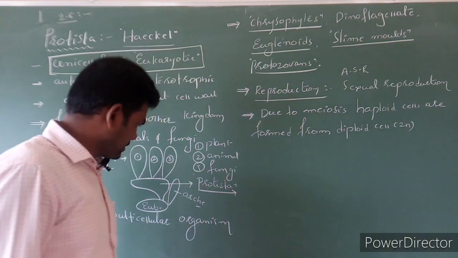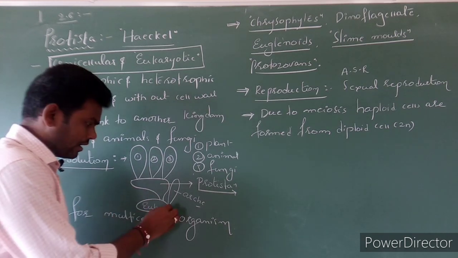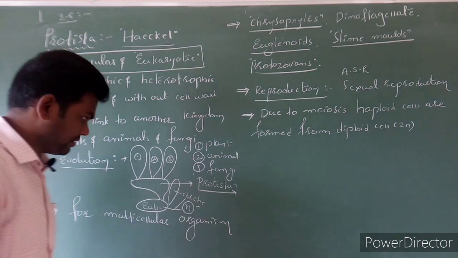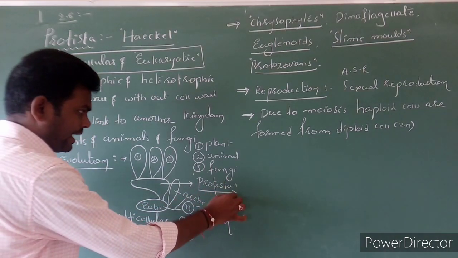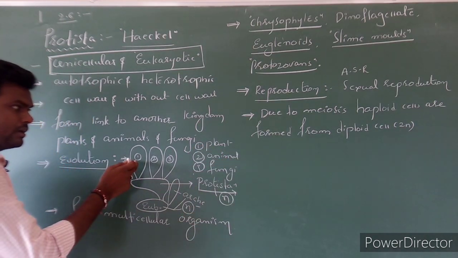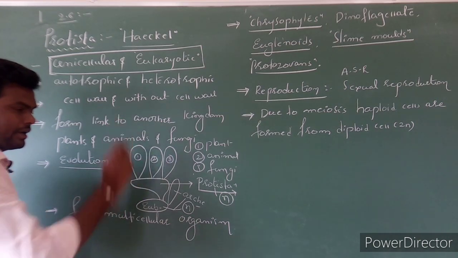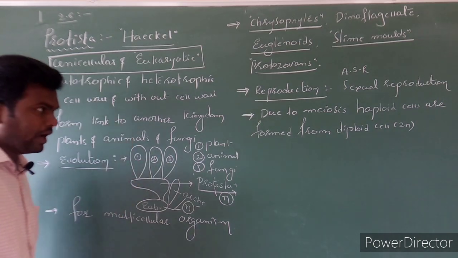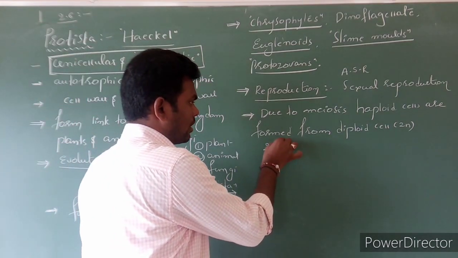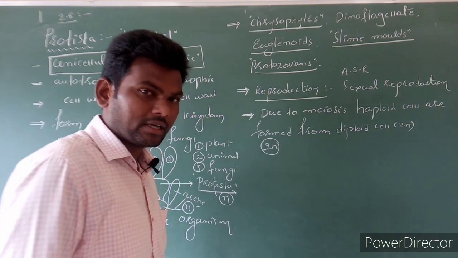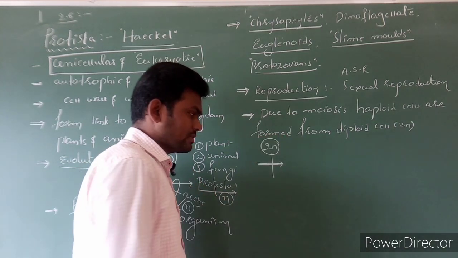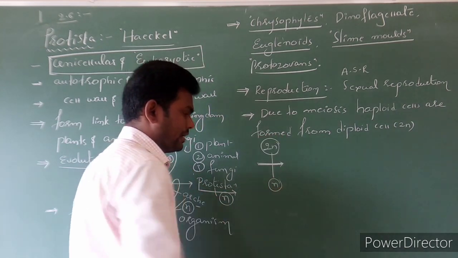You can notice one character here. Eubacteria and archaebacteria are in which condition? Haploid. Protista, n means single, haploid condition. And plants, animals and fungi are diploid in condition. You know very well what haploid and diploid are. Somatic cells always have a diploid condition. Meiotic division takes place in these diploid cells and they become haploid cells.